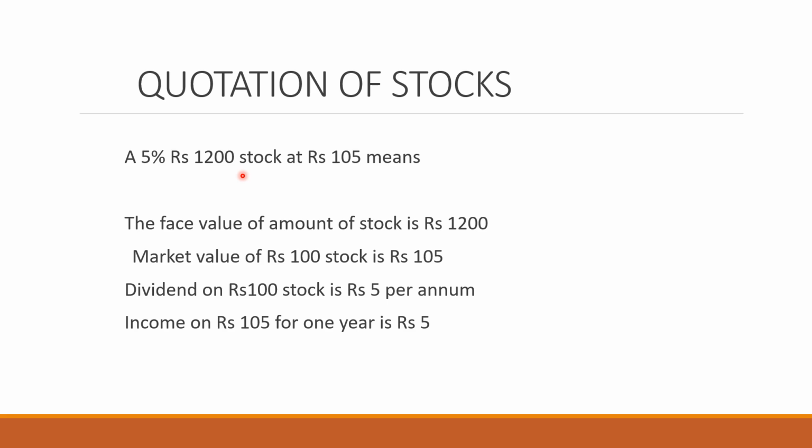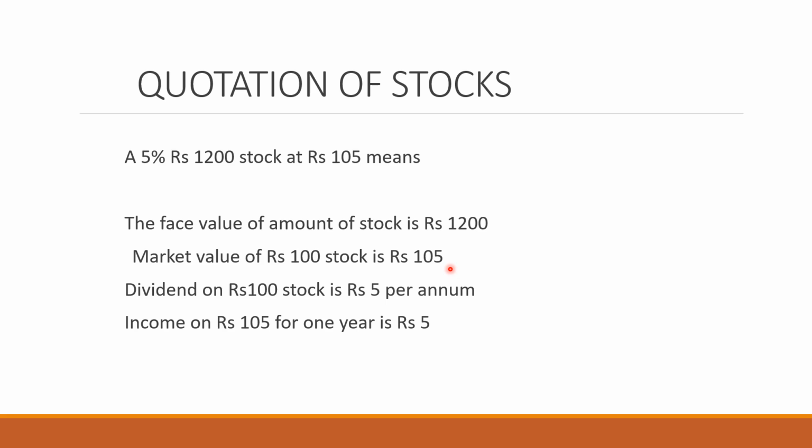It may be possible that you have purchased at 1200, may be possible above 1200, and quite possible that you have purchased at a value lower than 1200. But the face value of the stock means 1200 stock. Now, 105 means that the market value of the stock, which is rupees 100, you have got at 105. The face value of the stock is 100, you are getting it for 105. That is the market value of rupees 100 stock.